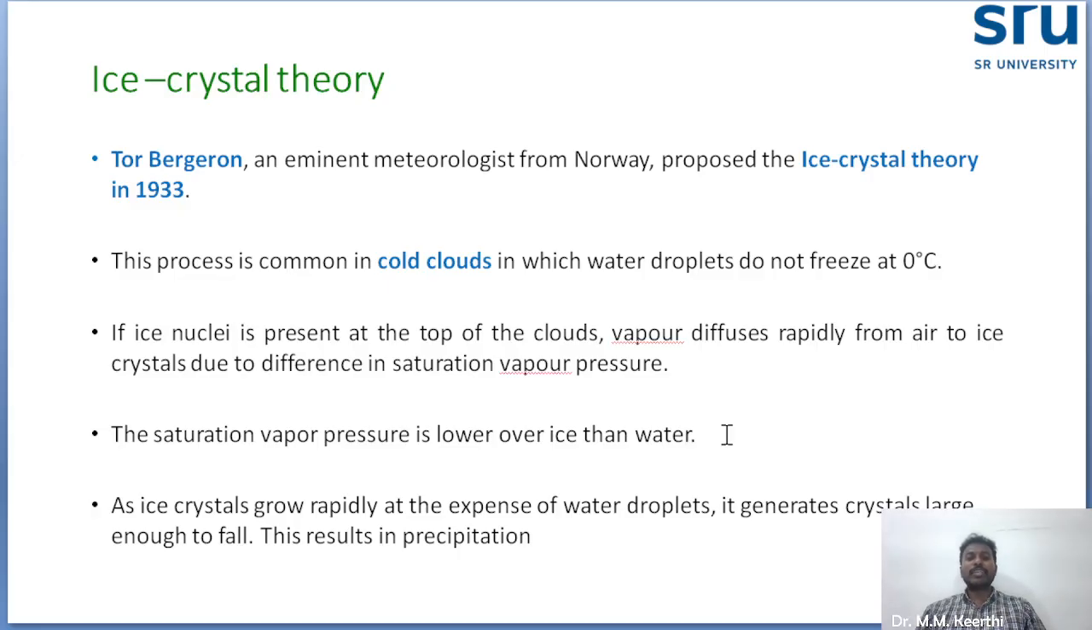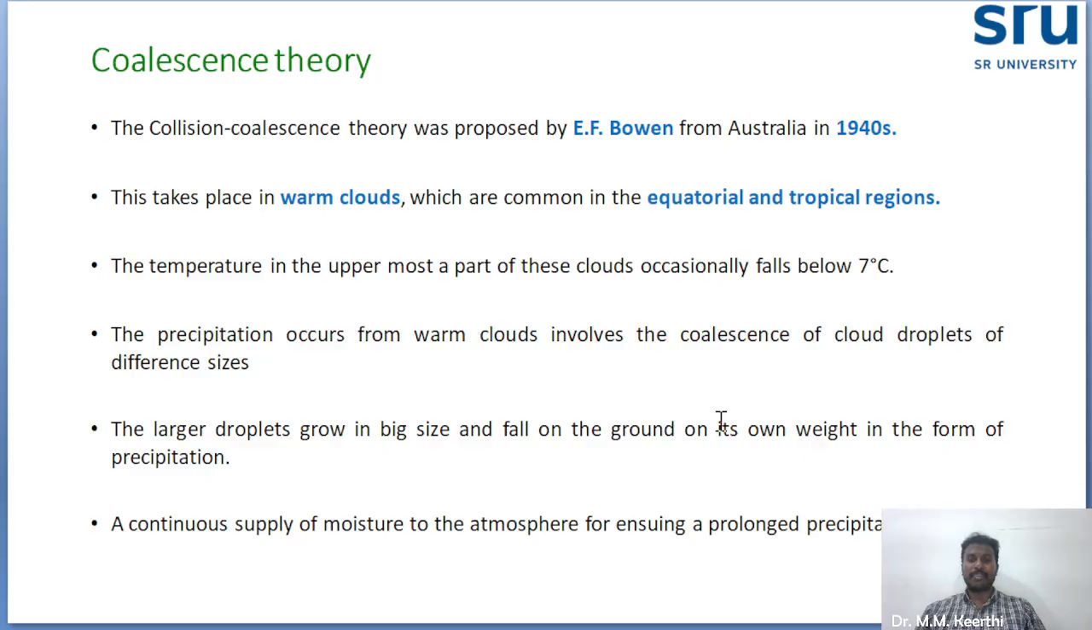If ice nuclei are present at the top of the clouds, vapor diffuses rapidly from air to ice crystals because the saturation vapor pressure is lower over ice than over water. Because of this, the ice crystals grow very rapidly and cannot be held in the atmosphere. They become large and finally result in precipitation, reaching the earth surface. This is the ice crystal theory.